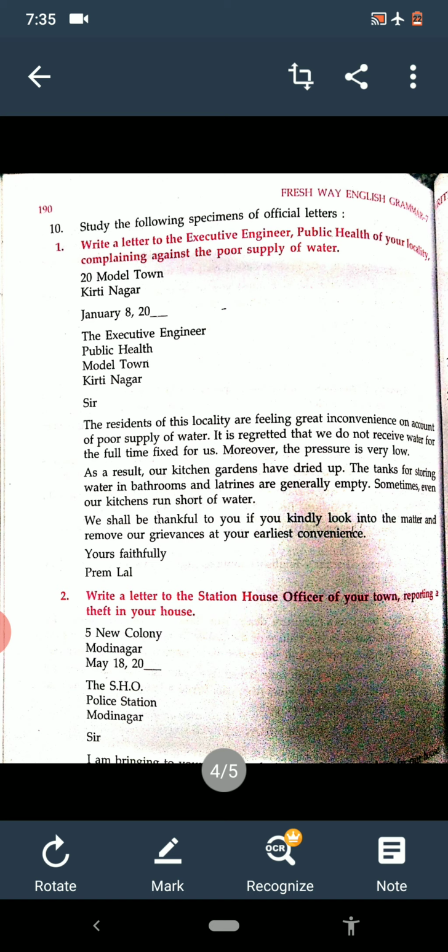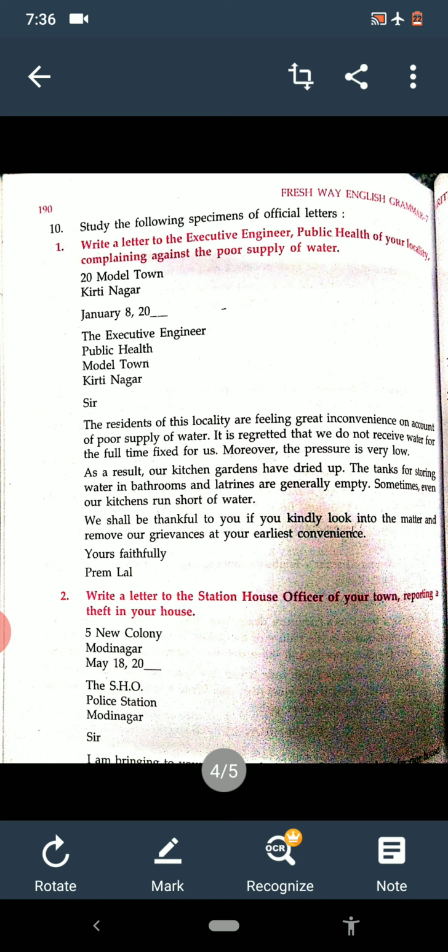First of all, it is the address of the writer, 20 Model Town, Kirti Nagar. Then it's the date. We have to write the date as per the requirement. Means on which date we are writing the letter, we have to write the same date. Okay. Then we have to write the address of the office where we are writing the letter.